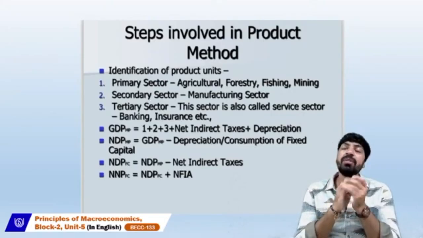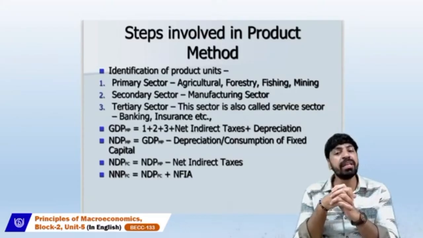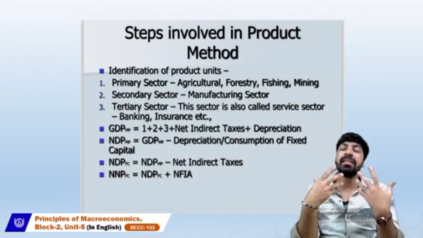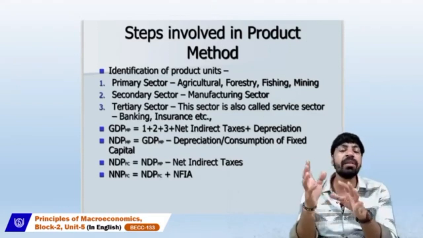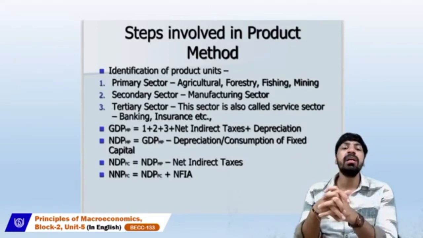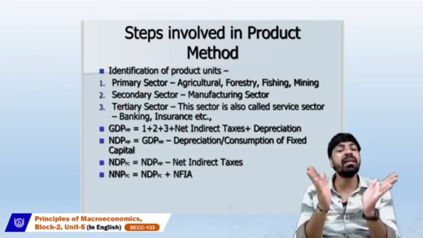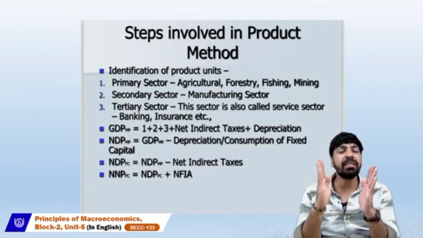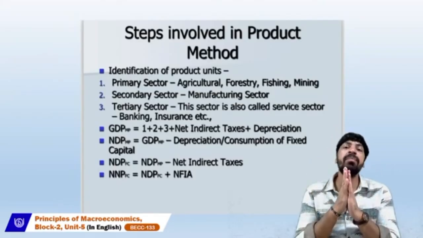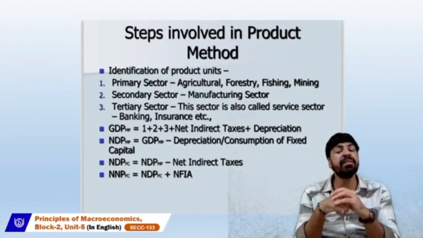The secondary sector includes only the manufacturing sector, and the tertiary sector belongs to services, whether banking, insurance, or telecommunication, and that comes under the third category.